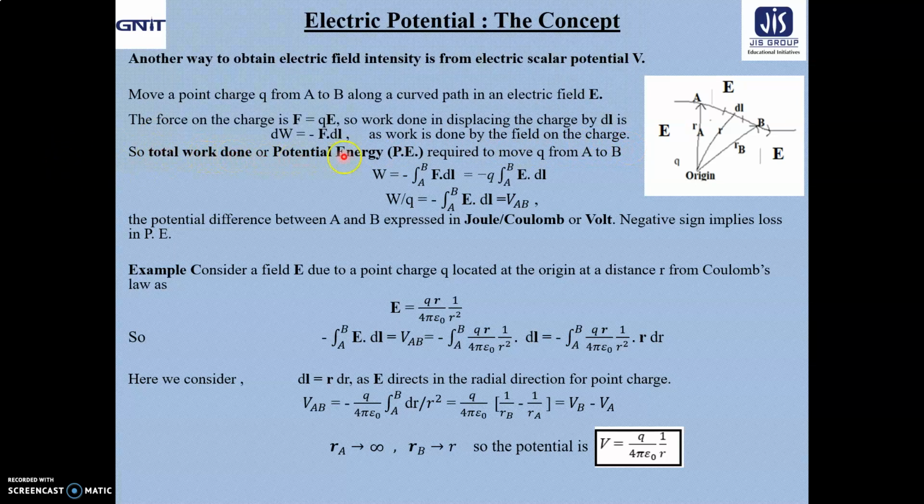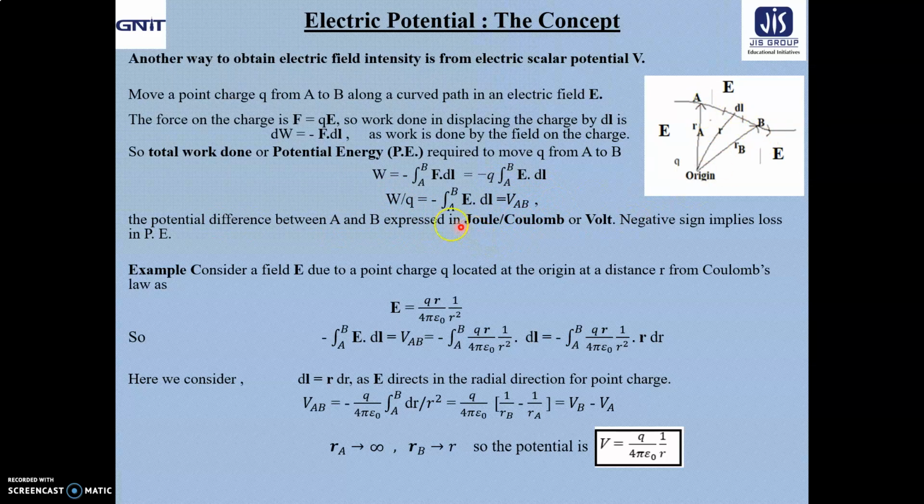So total work done or potential energy required to move Q from A to B is W equal to the integration from A to B of F·dl, that is, minus Q integration A to B of E·dl, because F equals Q into E. So work done per unit charge equals minus integration A to B of E·dl, which is nothing but V_AB, the potential difference between A and B. Work done per unit charge is expressed as V_AB, the potential difference between the points A and B here.